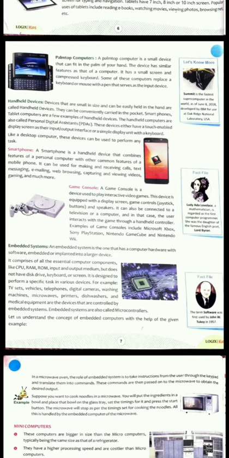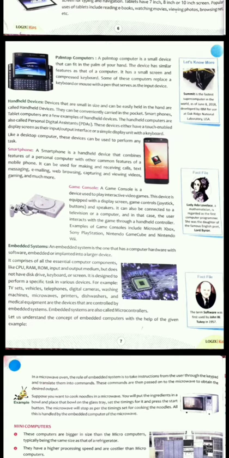Students, now we will study about handheld devices. Handheld devices that are small in size and can easily be held in the hand are called handheld devices. So, students, handheld devices are those devices which you can easily keep in hand and carry here and there. Okay, they can be conveniently carried in the pocket.